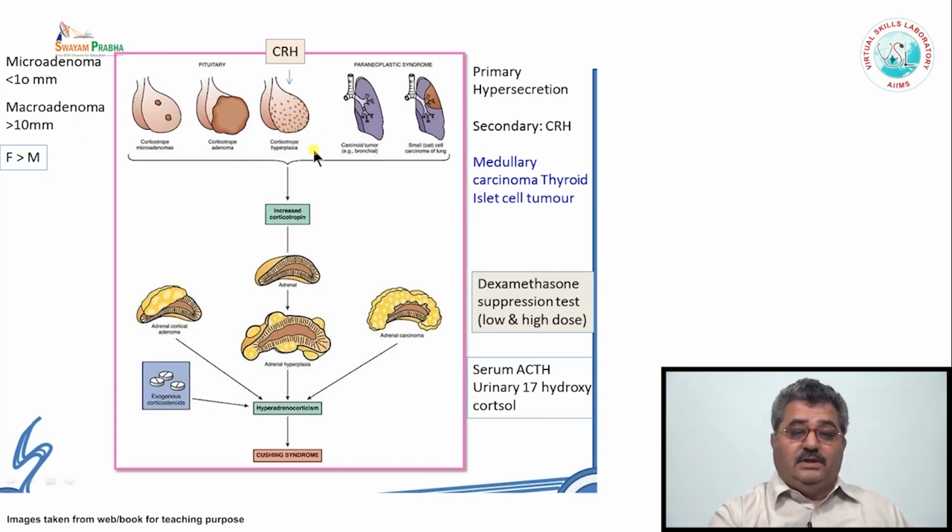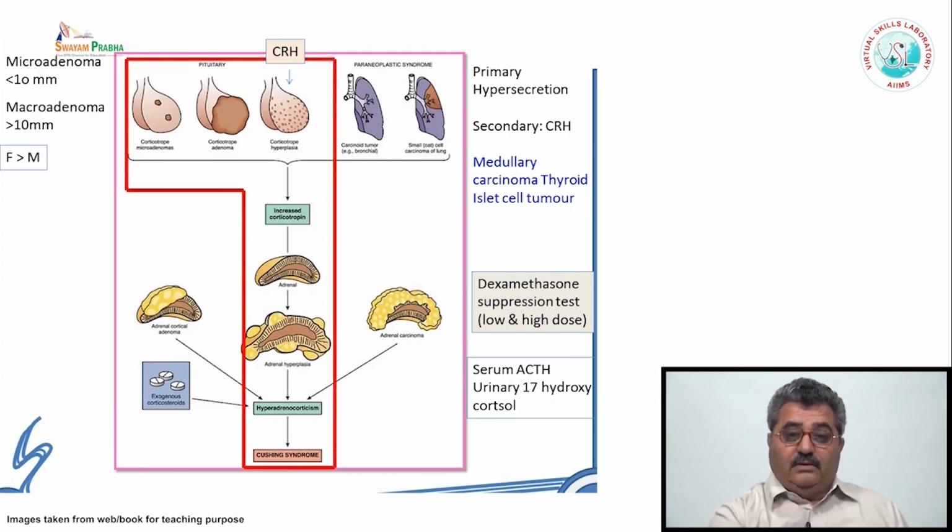How do we differentiate Cushing disease, or the ACTH dependent Cushing syndrome, from the ACTH independent Cushing syndrome? Now, if you give the steroid, which is known as the dexamethasone suppression test, if you give low doses of dexamethasone in the ACTH dependent case, that is something wrong in the pituitary gland, the levels are very high.